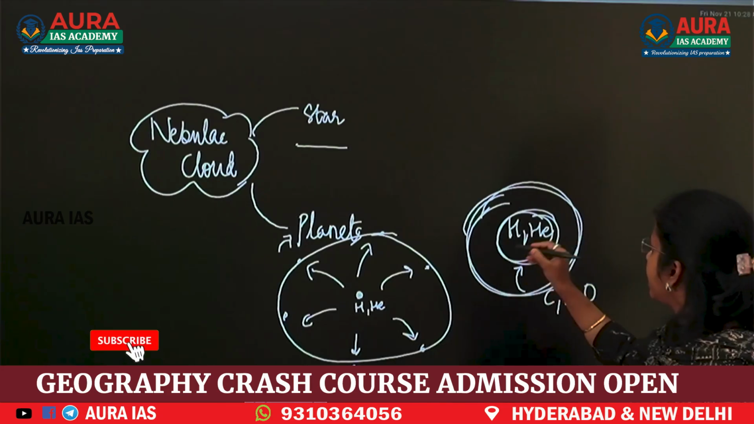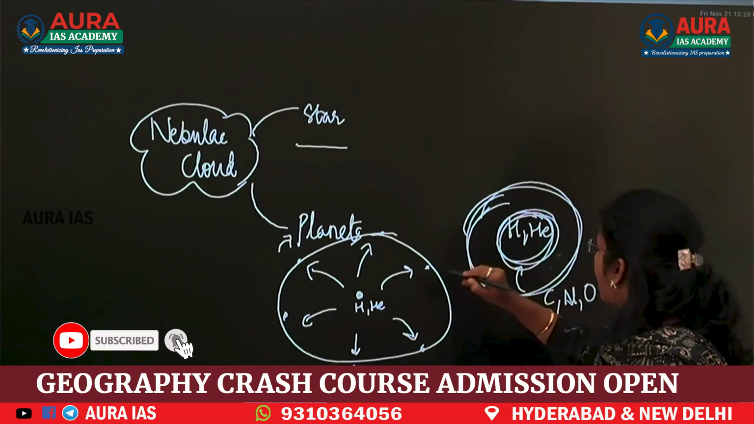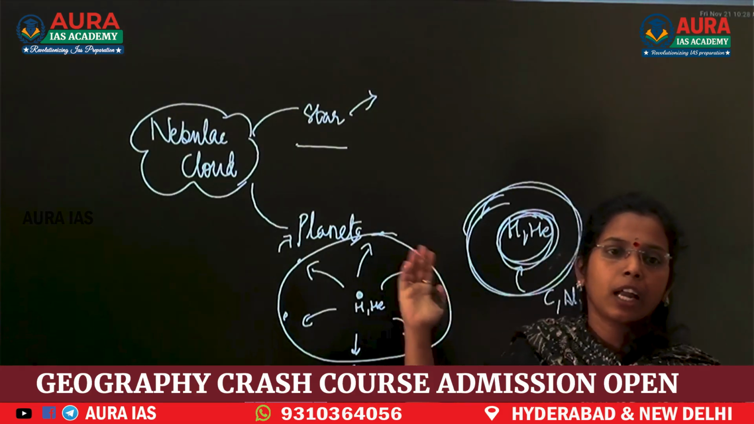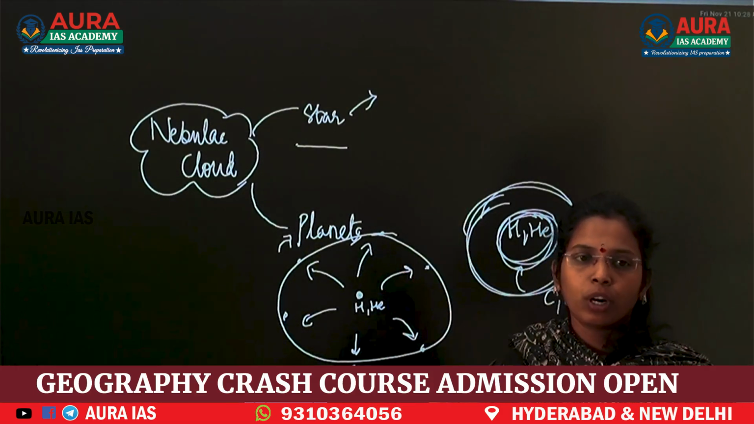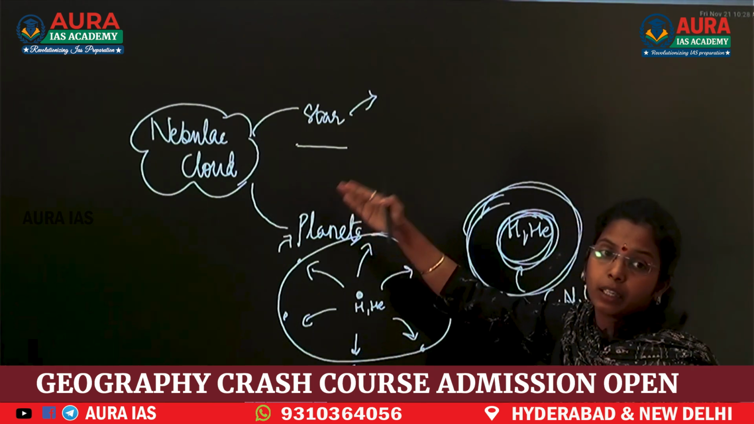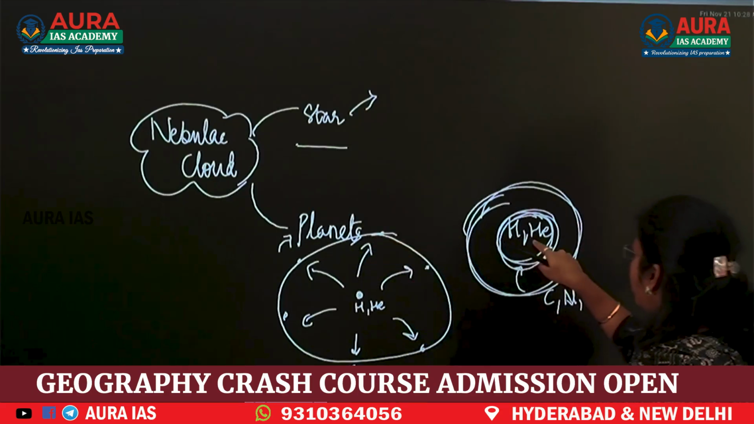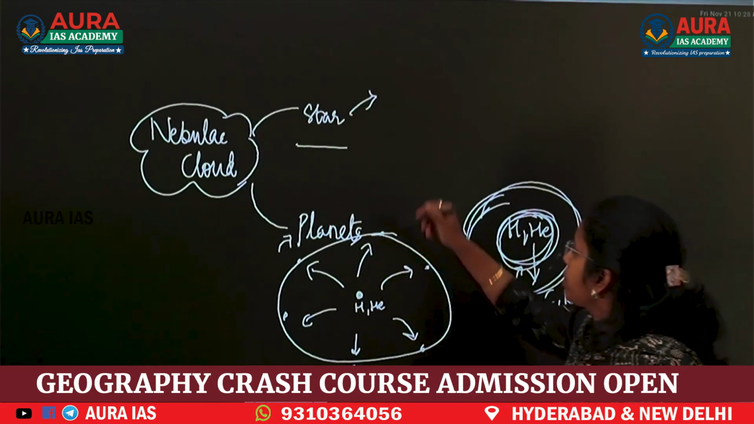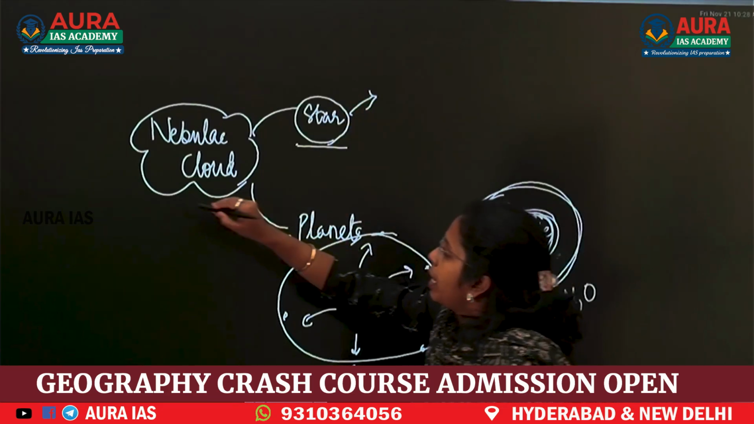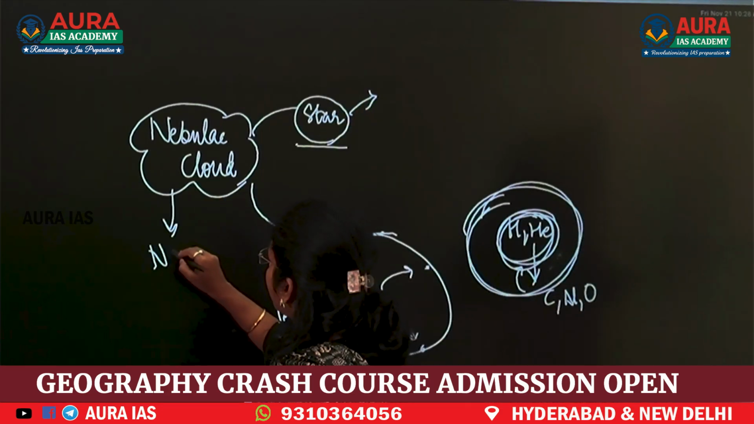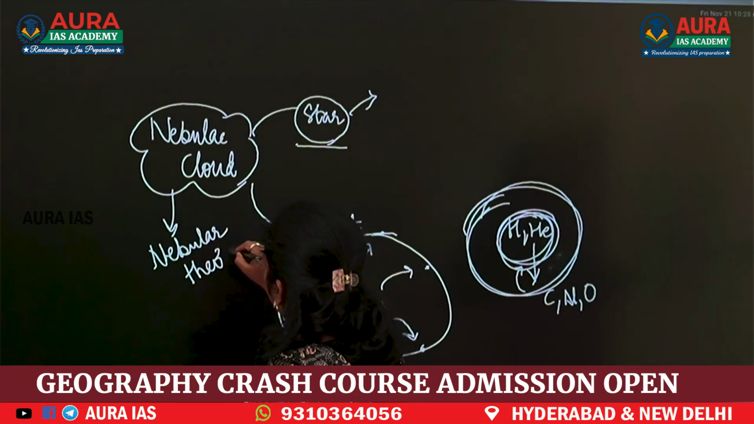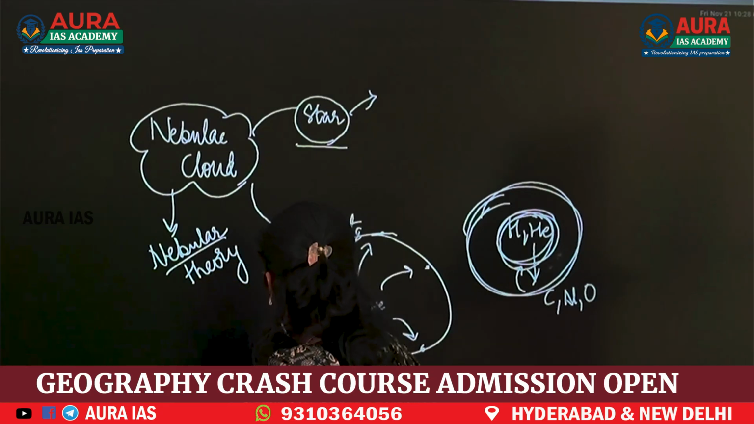Now, the difference between a star and a planet is that a star has its own light. Planets don't have their own light. They are dependent on stars. These hydrogen and helium atoms emit light, and like this, stars are formed. Now, this theory is known as the nebula theory, the nebular hypothesis.